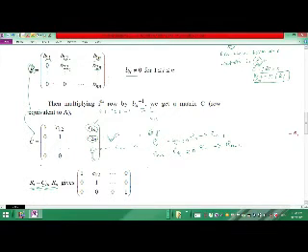In this way, to bring 0 at the C2n place, that is at the second row and nth column, what we have to do is multiply the nth row by minus C2n and add to the second row. The effect is on R2.